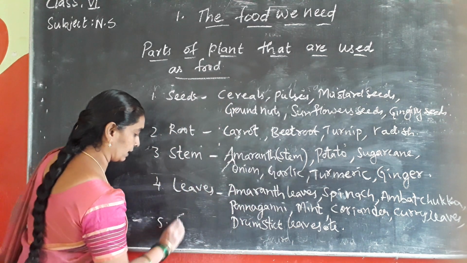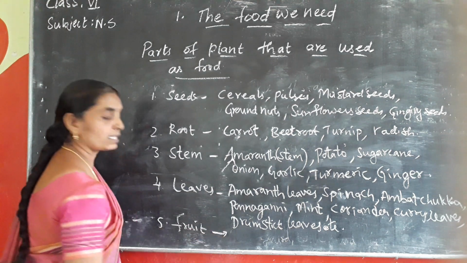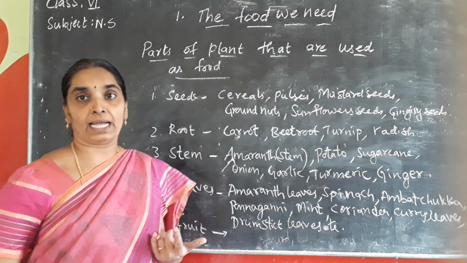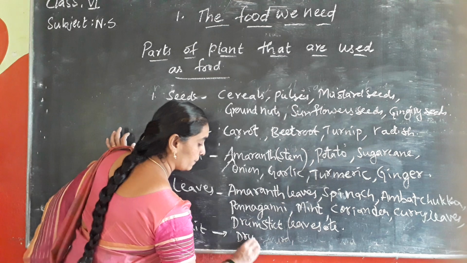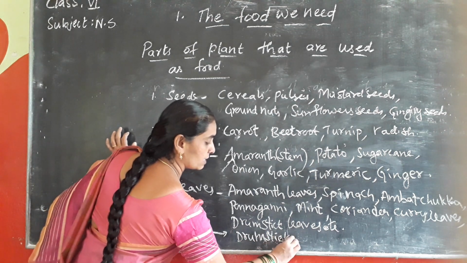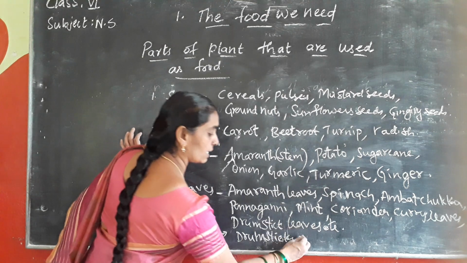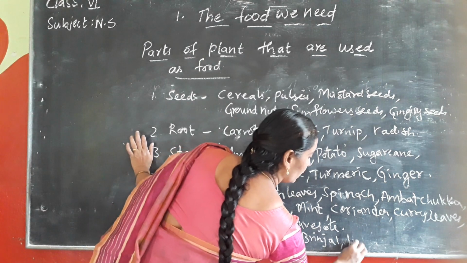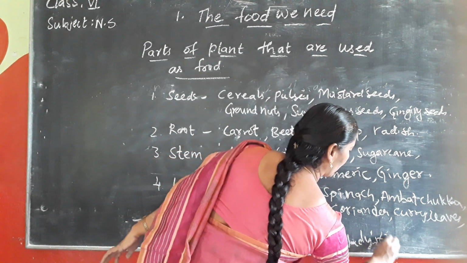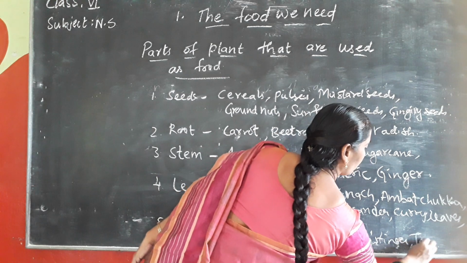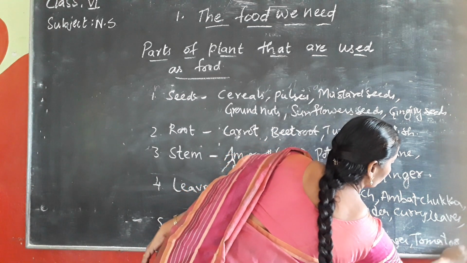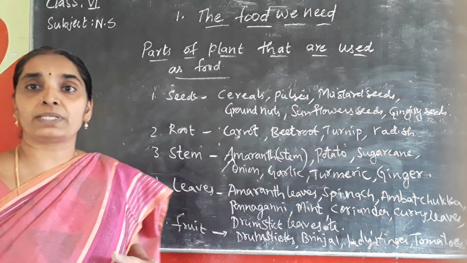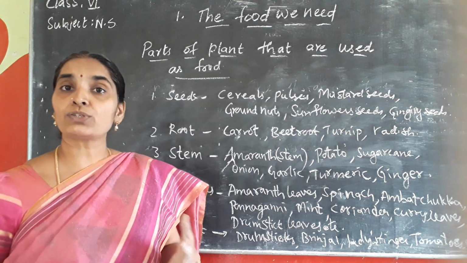When coming to the fruit part, fruits that we use in our food, they are all the vegetables that we use, or the fruit of the plant that we include in our diet. Okay, so they are drumsticks. So they are the fruit of the plant. They are used as the leaves also. And next, brinjal, lady's finger. As you know well, all the vegetables, tomatoes, all the gourds are also included. Bitter gourd, bottle gourd. So these are all the gourds, all the vegetables that are included in these fruits. Next, coming to the flowers.